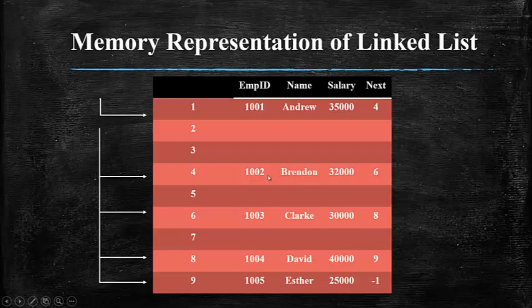At the last record, we give the address of the next record as -1 or null, which indicates that the records are terminated. So this is the memory representation of the linked list.